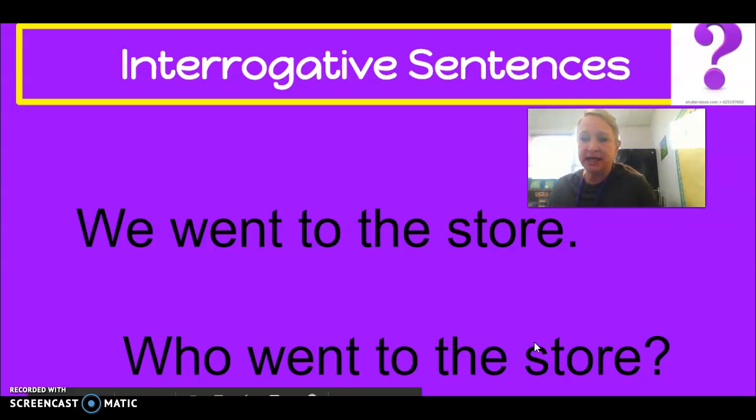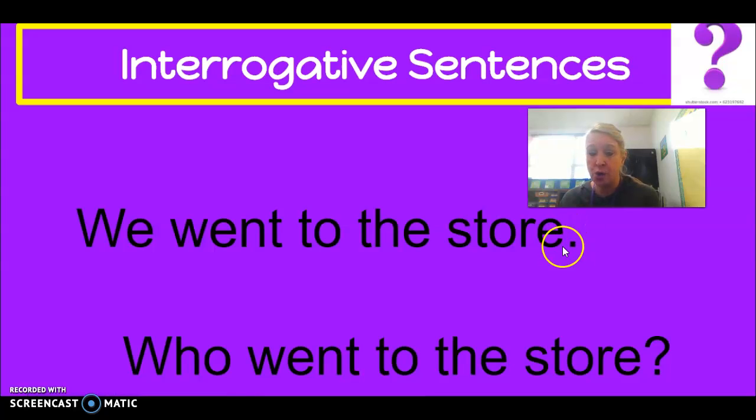Let's try some together. Ready? Look at these two sentences. One is written correctly. Let's see if you can find the one that's written correctly. We went to the store. Sounds good. Is it asking a question? No, it ends with a period and it's telling you something. Who went to the store is asking a question. It begins with a capital letter and it ends with a question mark. Very good. That is the correctly written interrogative sentence.